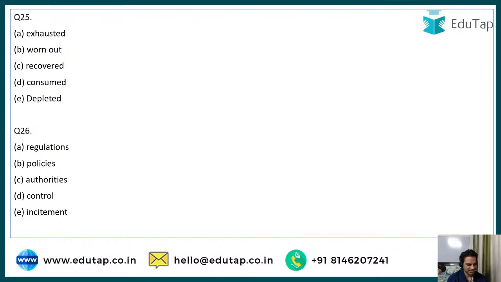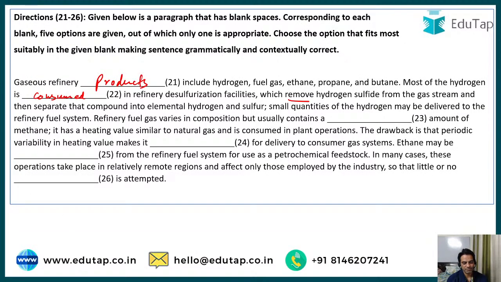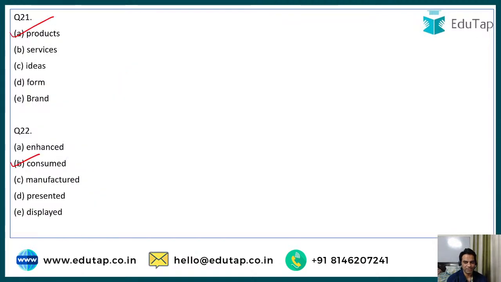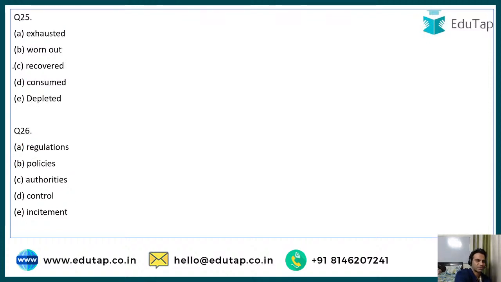No, Anjali. No, Gajendra, not exhausted. Exhausted is wasted. Ethane may be exhausted, or ethane may be recovered. So the correct option is: ethane may be recovered from the refinery fuel system for use as a petrochemical feedstock. So basically as a raw material for petrochemicals. So the correct option is option number C.